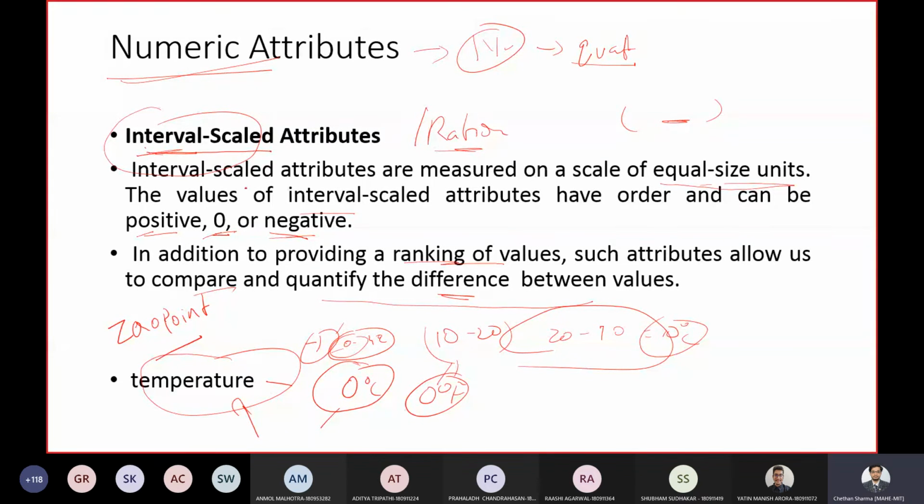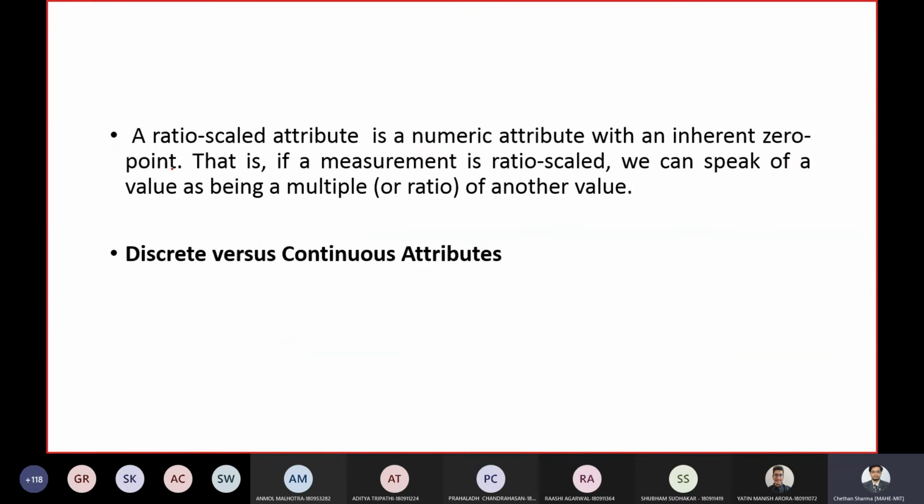So in interval scale, there is no 0 point. But in ratio scale, there is an inherent 0 point. For example, if you consider temperature itself, Kelvin is one measure of temperature.